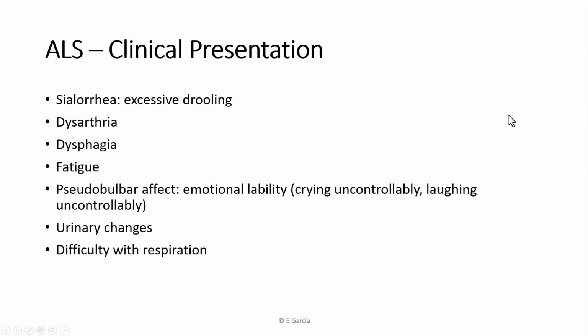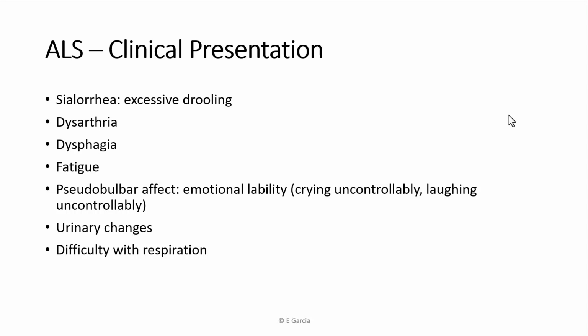Okay, so how do they look outside of the upper motor neuron and lower motor neuron signs and symptoms? Well, a lot of other issues that are kind of cranial nerve-esque, as well as just general regulation, such as changes to urination, pseudobulbar effect, difficulty with respiration. They have issues with chewing, swallowing, and speaking.